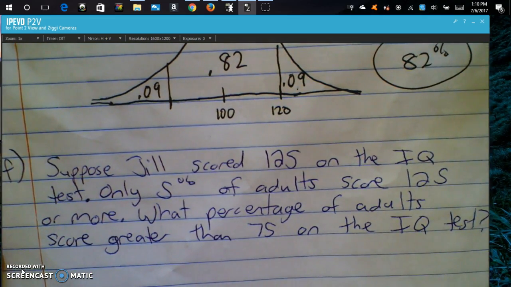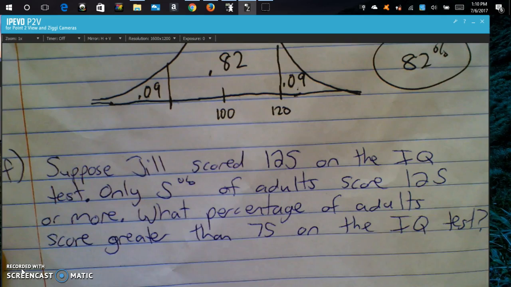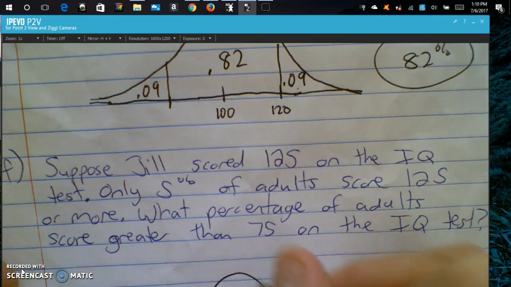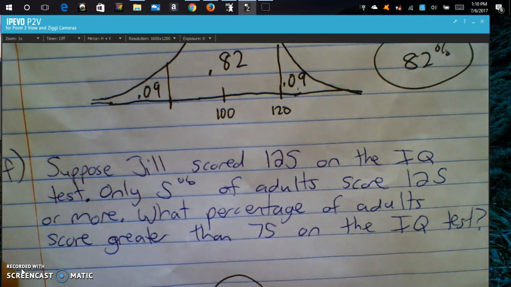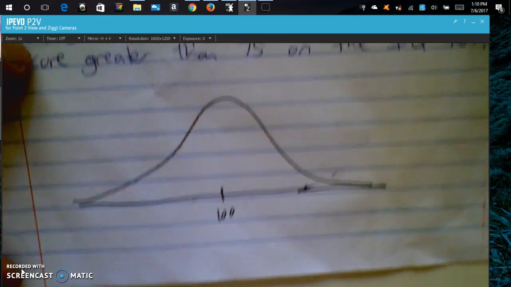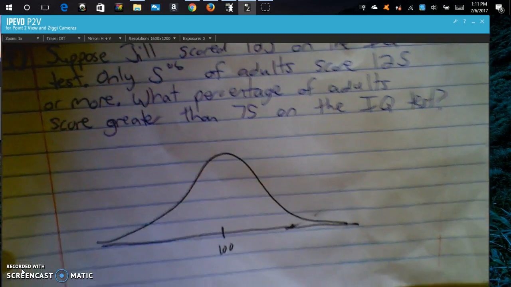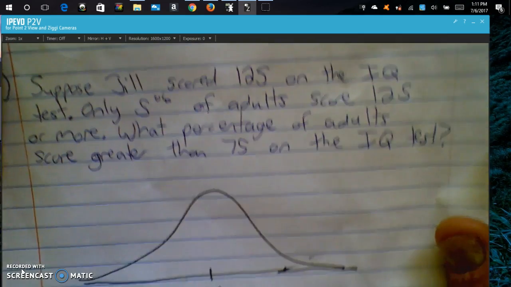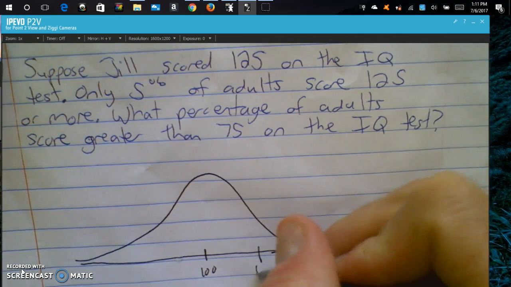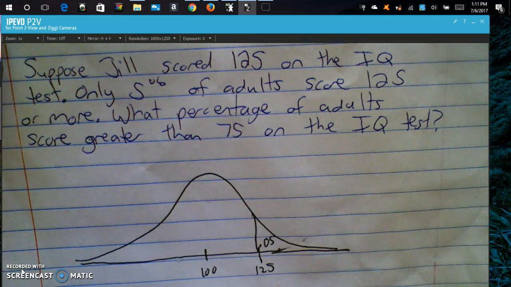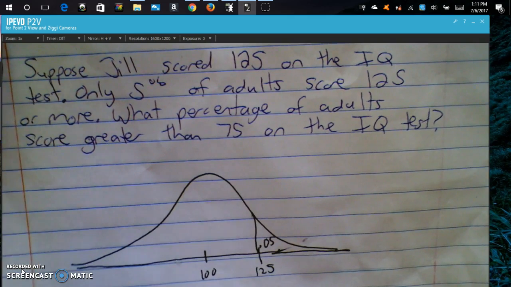So on the last problem, this time it says, suppose Jill scored 125 on the IQ test. Only 5% of adults score 125 or more. So let's start this out. There's still 100 right there. But Jill scored 125, and only 5% of adults score higher than that. So what we want to figure out is what percentage of adults score greater than 75 on the IQ test.